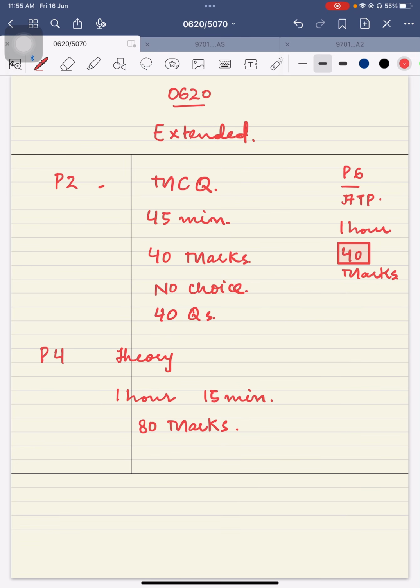If they are appearing in 5070, when they are finishing their syllabus and revising it, practicing the past papers, they should not only practice 5070, rather they should practice 0620 as well. The same is implementable for the 0620 students. If they are going to appear in 0620, they should practice 5070 as well, so that they may have the practice of different questions and different angles of the questions.